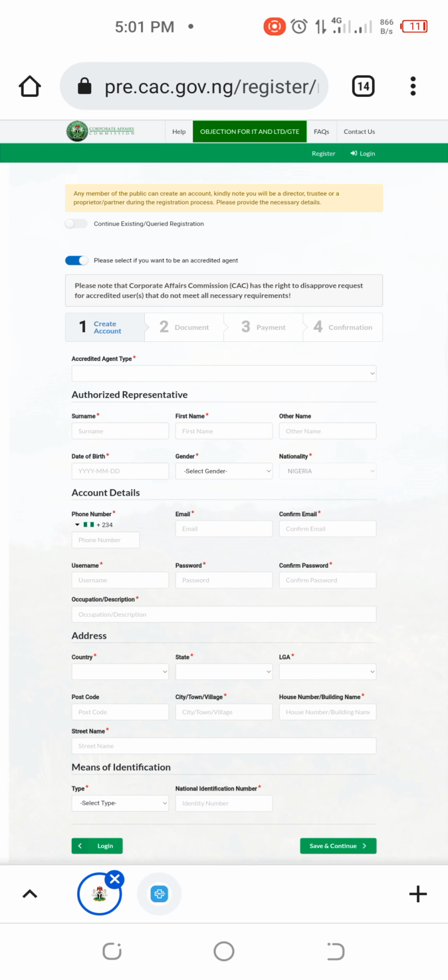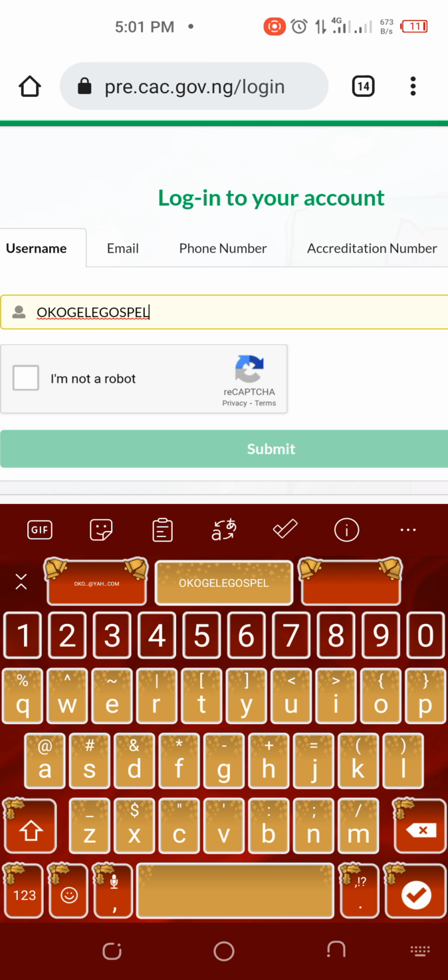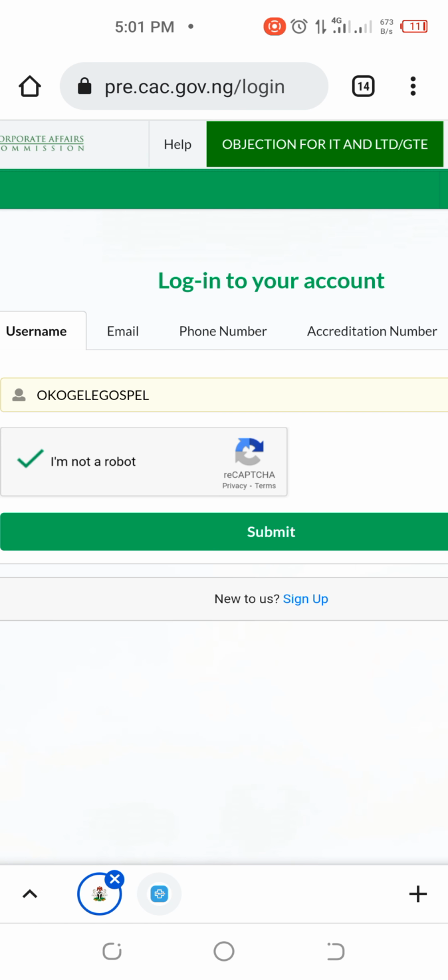I'm going to be logging you in into my account. The account I use now is actually an accredited agent account. I started using it last year. It's a friend's account. Since I started using it last year, almost 95% of the businesses registered on that account are mine. So let me just log in to show you.